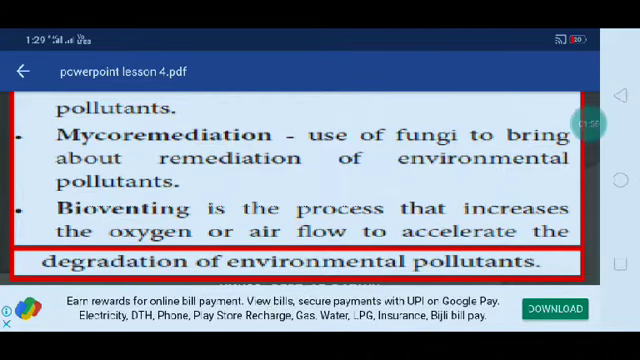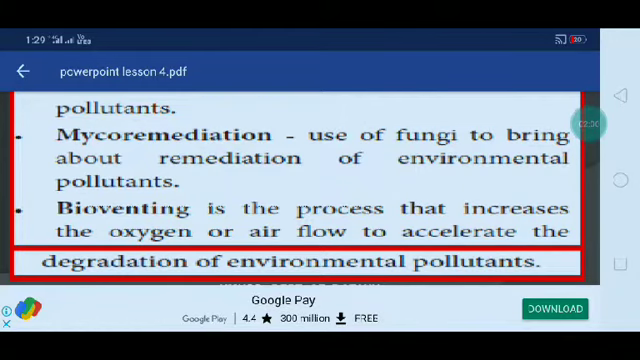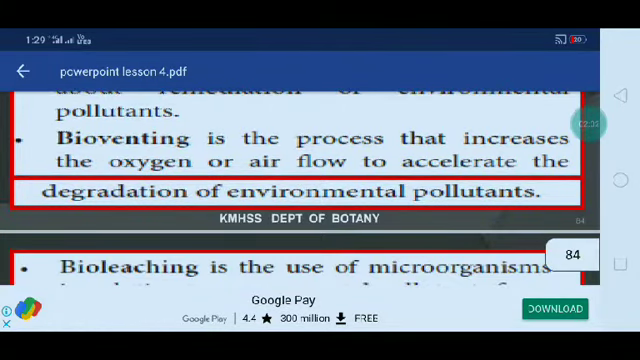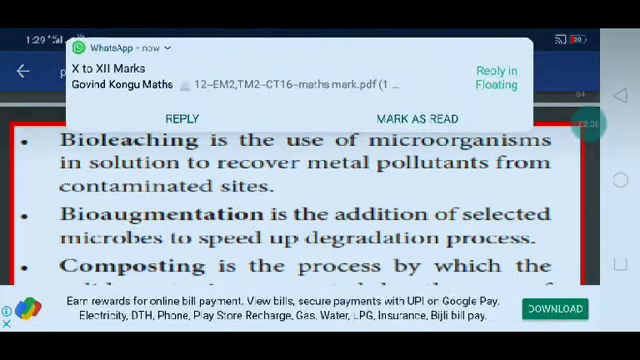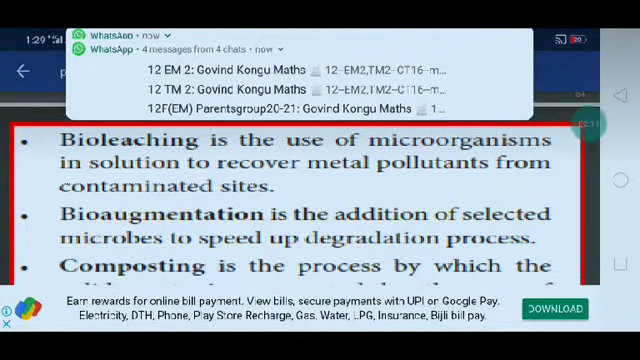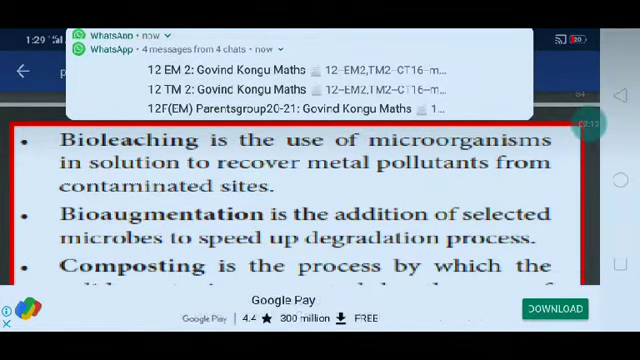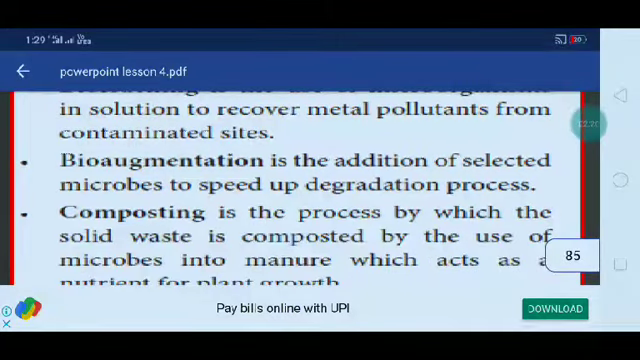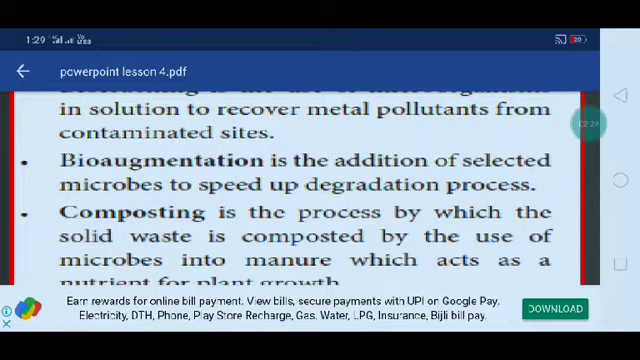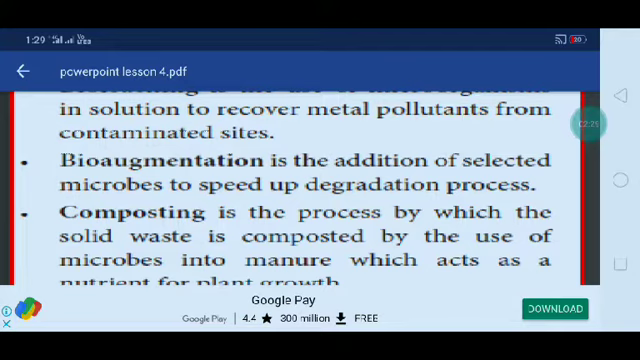Then bioventing. The process that increases the oxygen or airflow to accelerate the degradation of environmental pollution. That is called bioventing. Then bioleaching. Use of microorganisms in a solution to recover metal pollutants from contaminated sites. That is called bioleaching. The next one is bioaugmentation. In addition of selected microbes to speed up the degradation process, that is called bioaugmentation.